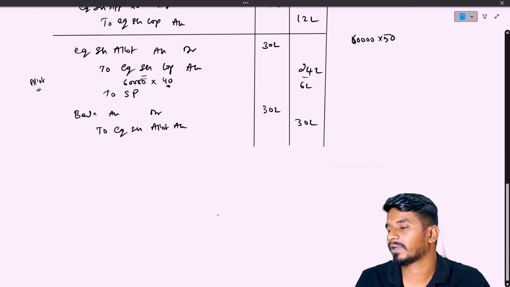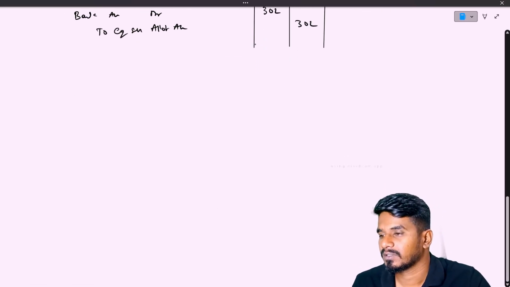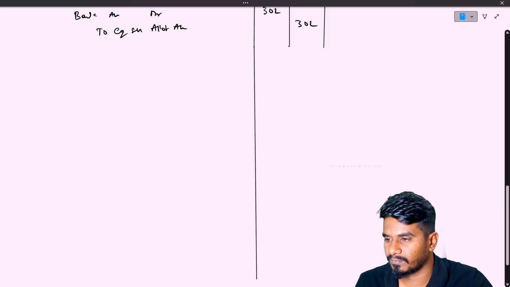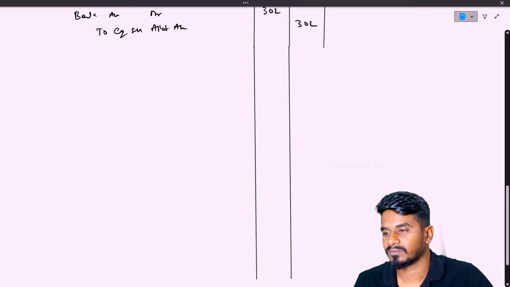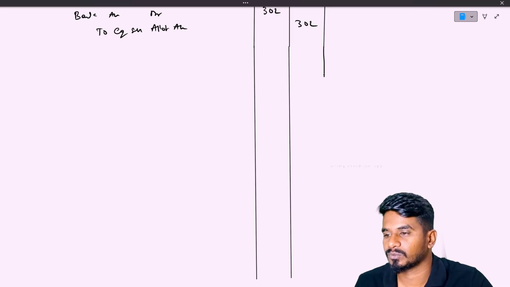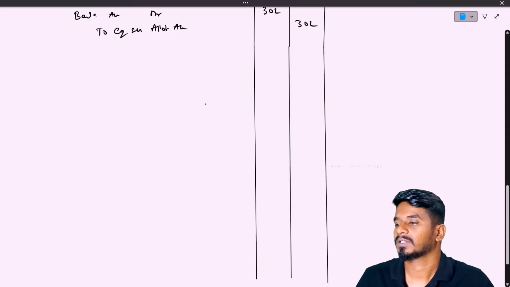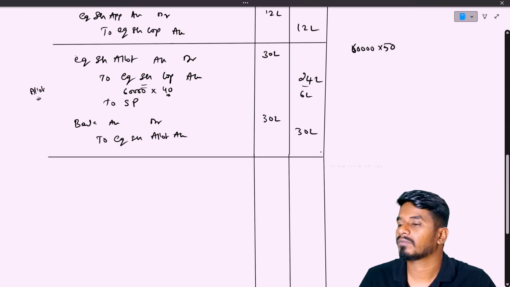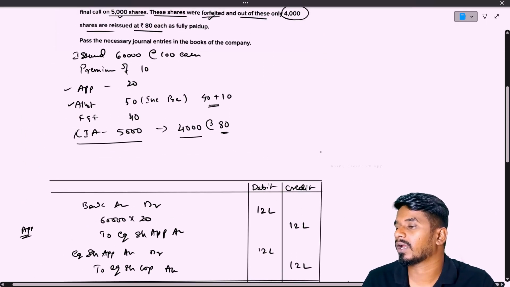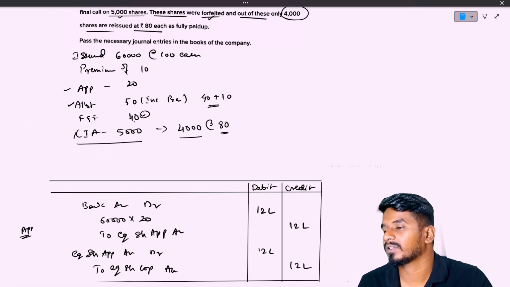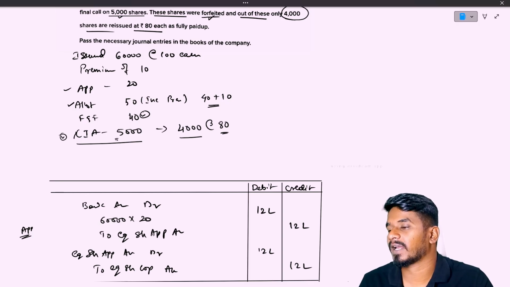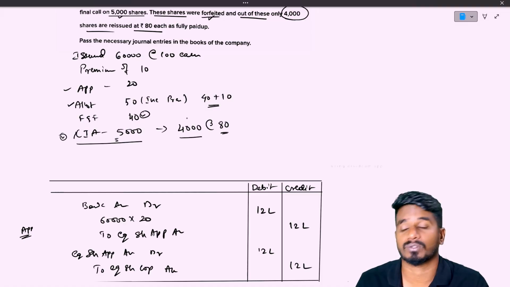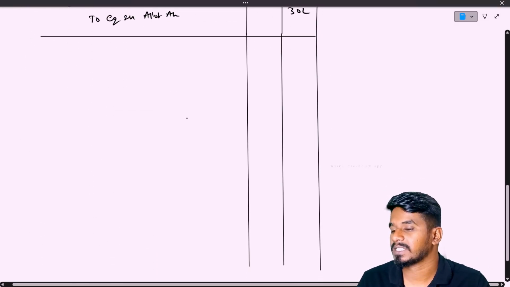These entries, you know already. These are very, very simple. We have practiced so much, so you should not face any problems here. If you have been watching from the start, you should not face any problem. Right. Now, allotment is also done. Now, we'll go to first and final call account. Here only we have a problem. That is, calls in arrears 5,000 is there, and at the time of reissue, they are reissuing only 4,000. So, how will we solve this question?